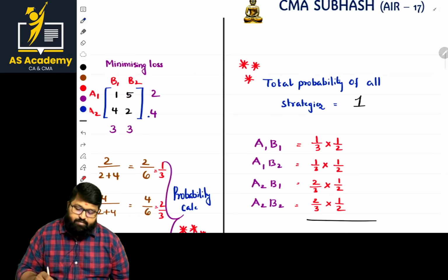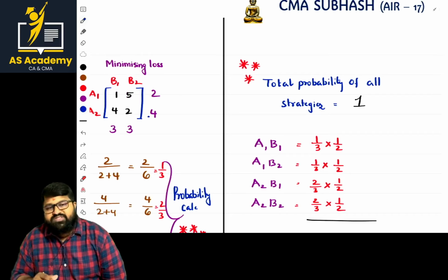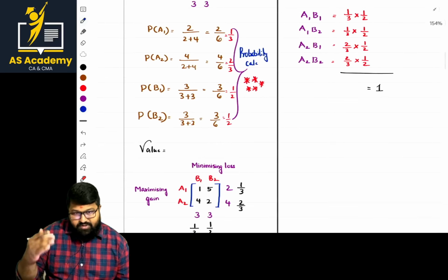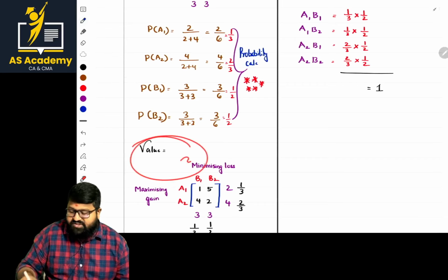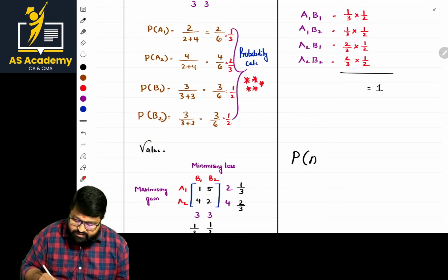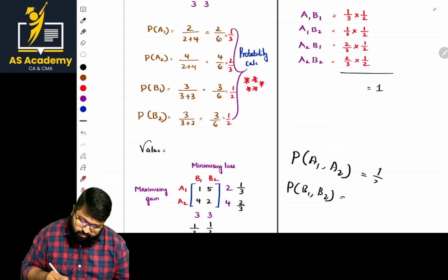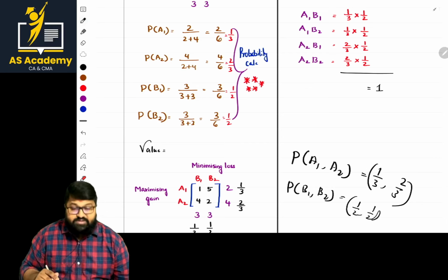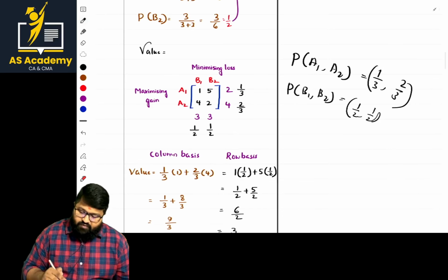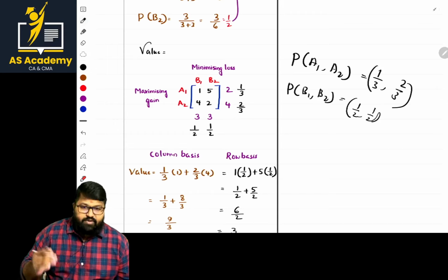Then what is the last part, the summary? And one more thing: the probabilities of all the strategies should definitely sum to 1. That's a basic point; you need not mention that. At the end of the summary, value presentation is important, and probabilities presentation is important. How to mention the probabilities? You can mention them as P of A1, comma, P of A2, and P of B1, comma, P of B2. What are the probabilities? 1 by 3, comma, 2 by 3. And in this case, 1 by 2, comma, 1 by 2. The sum of these probabilities will always be equal to 1. This should be mentioned at the end, after the value calculation.